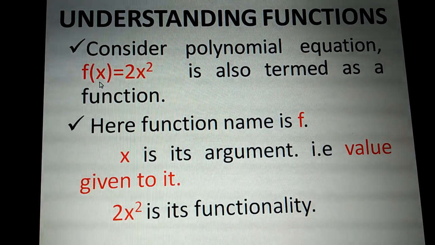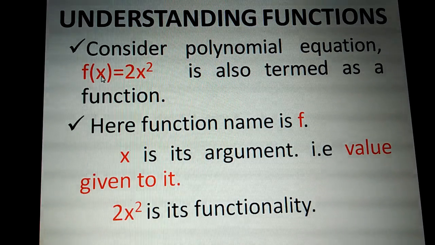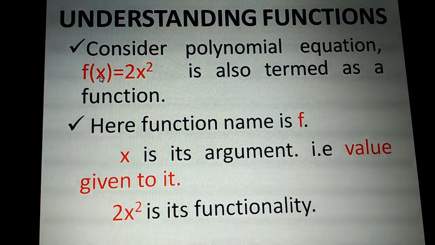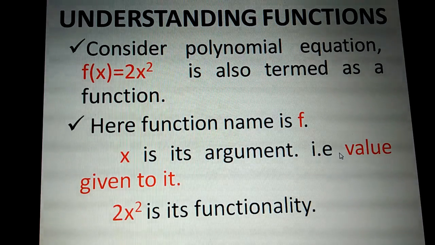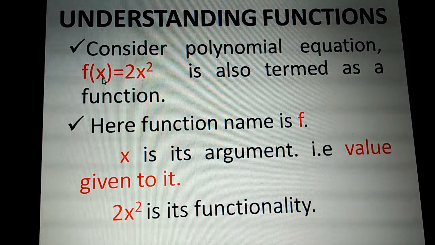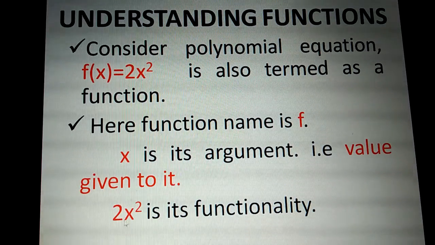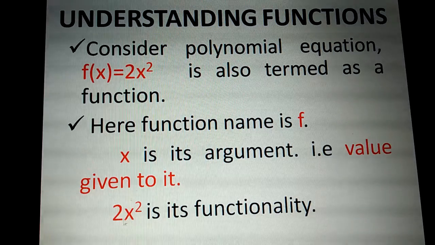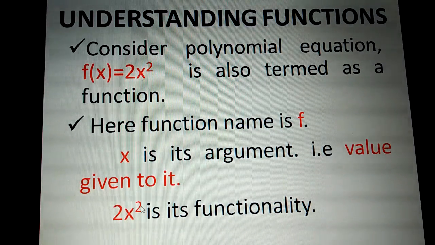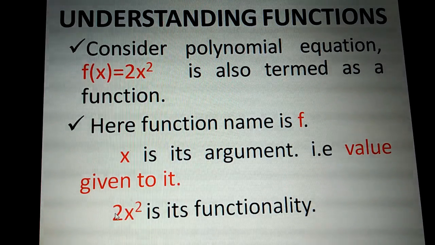It will perform some task. So in f(x), inside the parentheses we are passing one argument, one single variable. So x is its argument. That is the value given to it. Now x is a variable or argument only. After that we are going to assign a value for x. Here 2x² is its functionality. It is going to do this function only. This task only is going to be performed: 2 is multiplied with x power 2. Whatever value we pass to x, that is raised to the power 2 and then multiplied with 2.